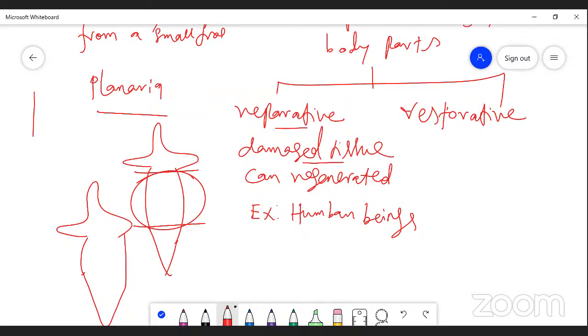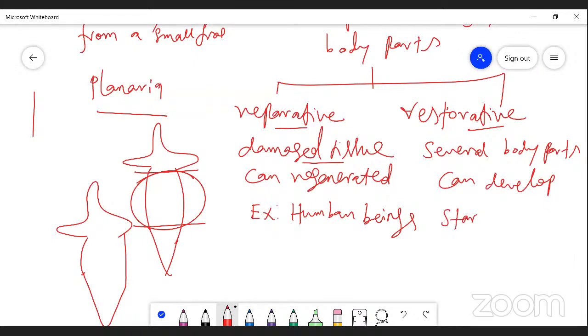Restorative means several body parts can develop. That comes in the category called restorative. Examples are starfish and wall lizards.